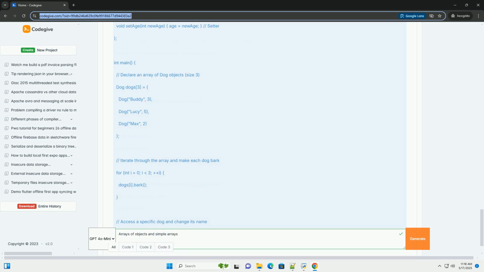Memory usage: each element takes up memory according to the size of the data type; each element takes up memory according to the size of the object's data. Flexibility: less flexible, can only store one type of data; more flexible, objects can encapsulate related data and behavior.